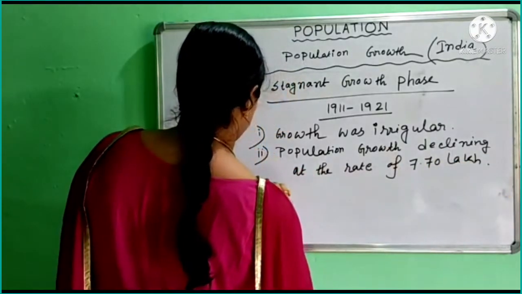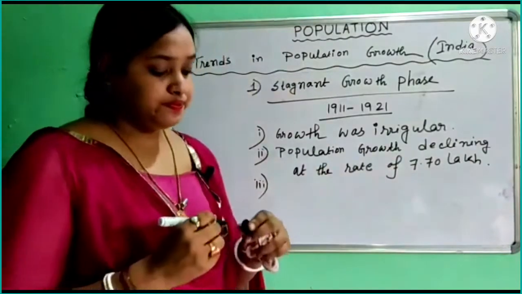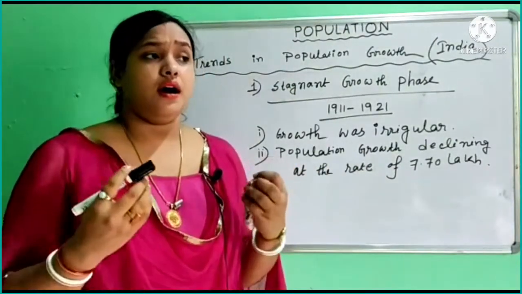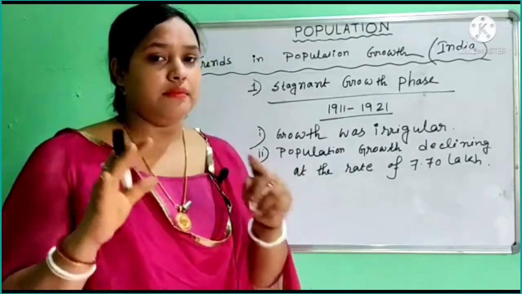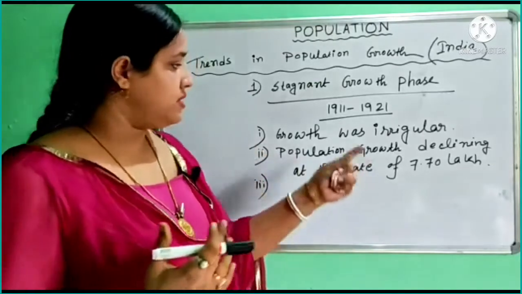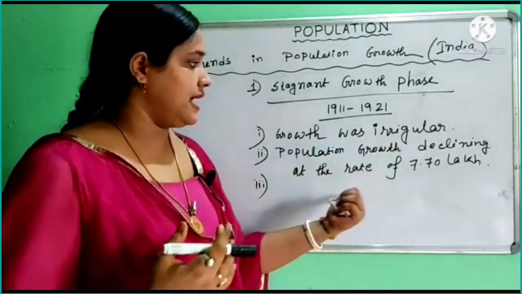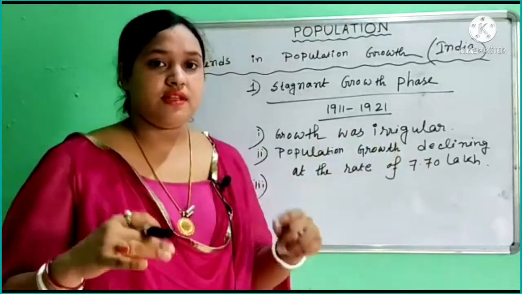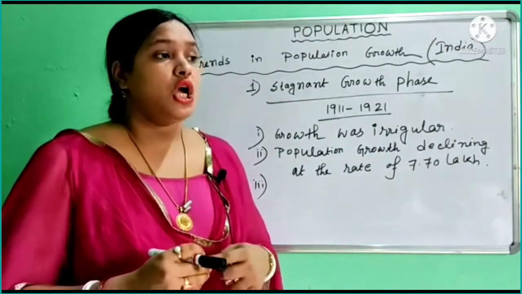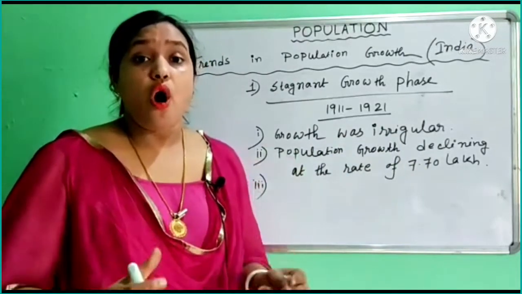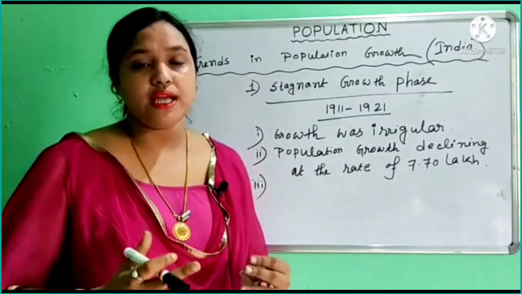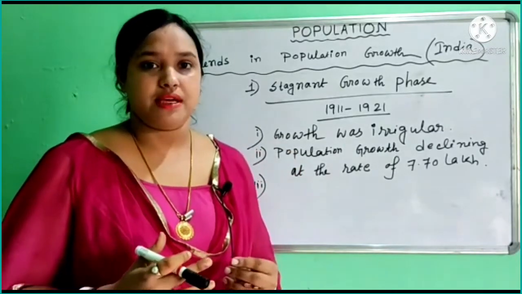This was the important point here. The main reason is that the population growth rate declined during this period due to the large number of deaths of the population by epidemic.